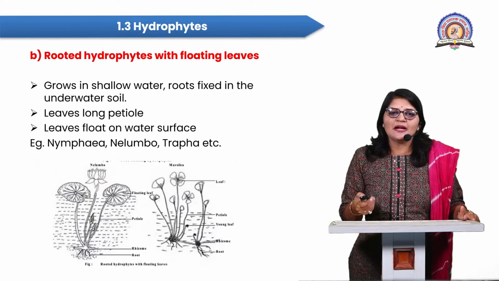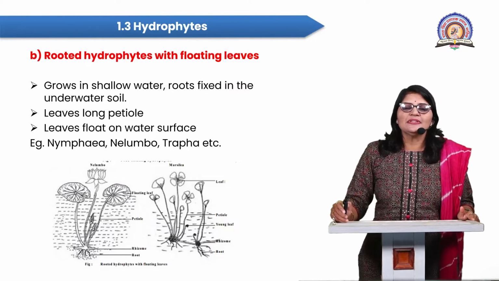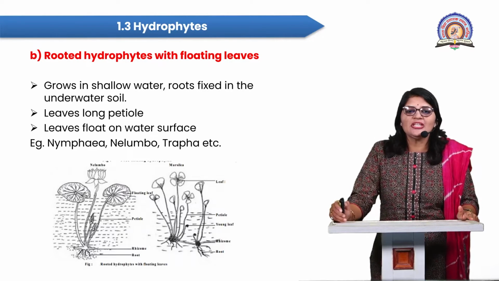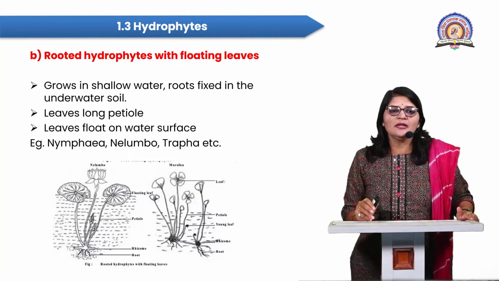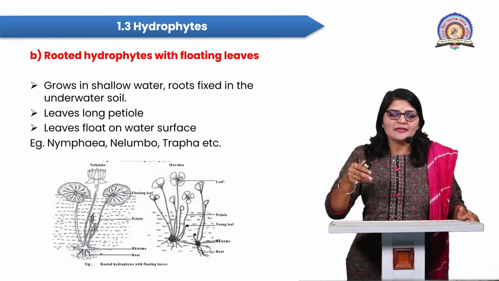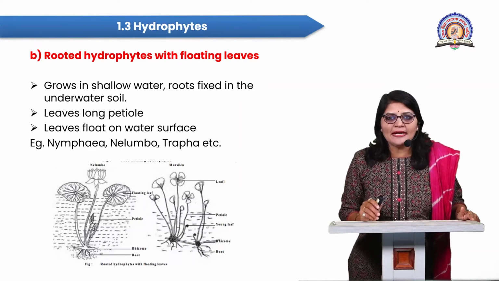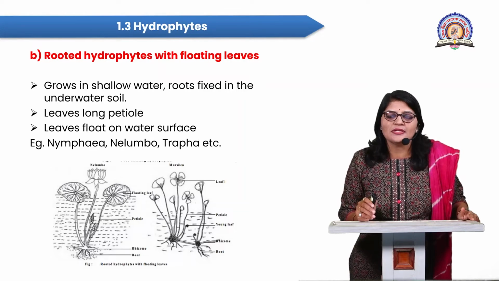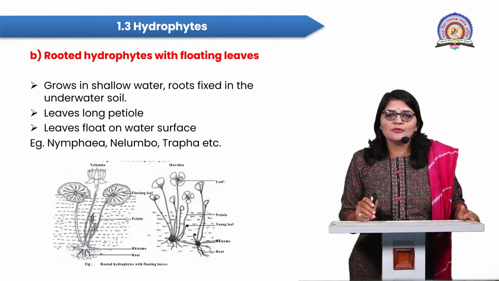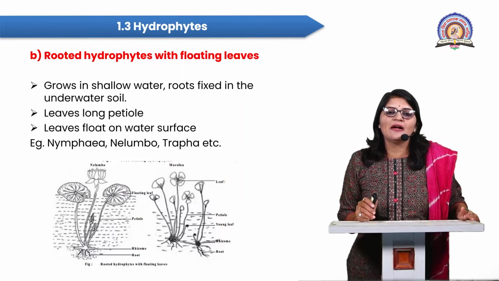The next plant group is the rooted hydrophytes with floating leaves. This is the second category. These plants specifically grow in shallow water, and the root is fixed into the underwater soil, or we can say the mud surface. Then these plants have a very long petiole, and the leaves are floating on the water surface. Examples of this plant group are Nymphaea, lotus, that is Nelumbo, and Trapa.